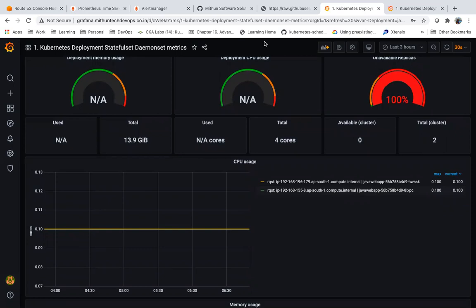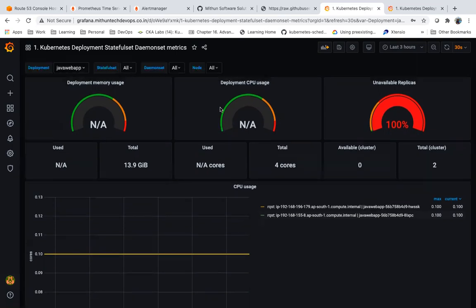So this dashboard is using what metrics? Is it using the node exporter metrics? Node exporter is basically your hardware information, right? Your server information like networks, CPU, memory, all those things. This is using whatever metrics are gathered by which exporter we deployed to gather the Kubernetes cluster information.